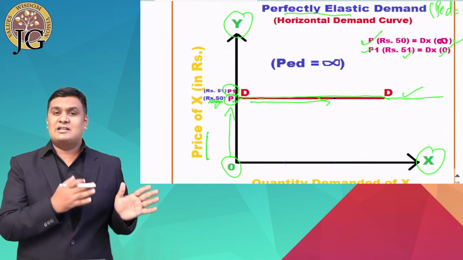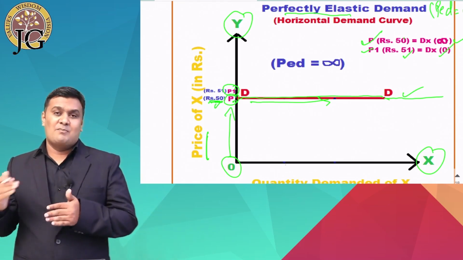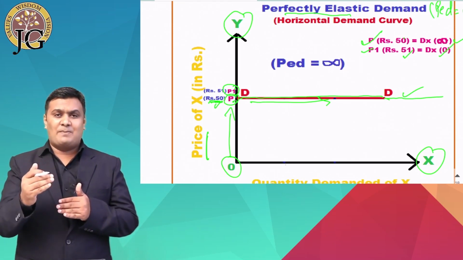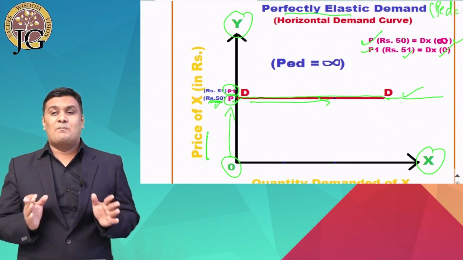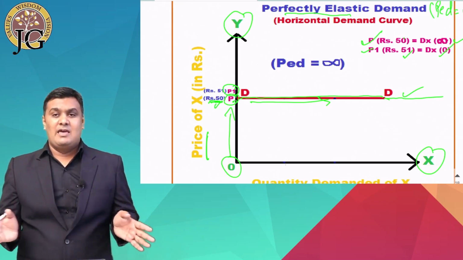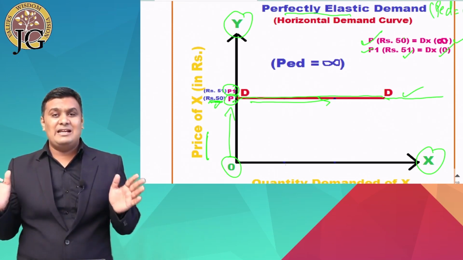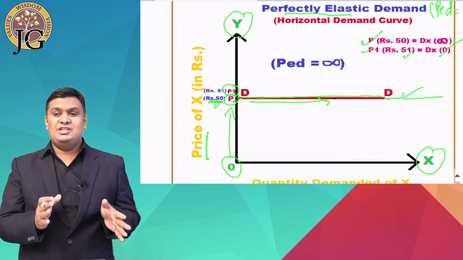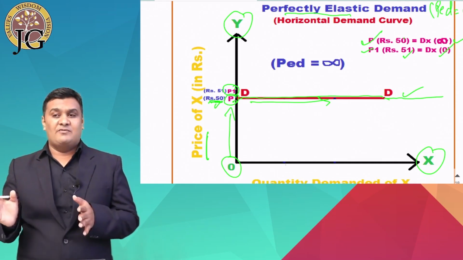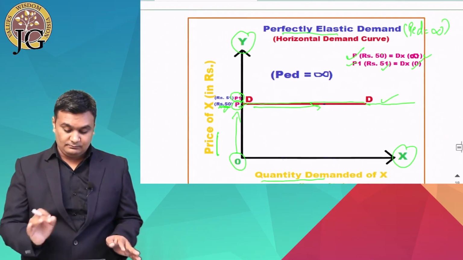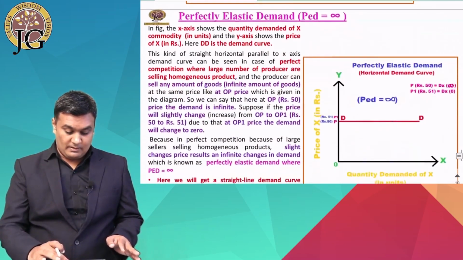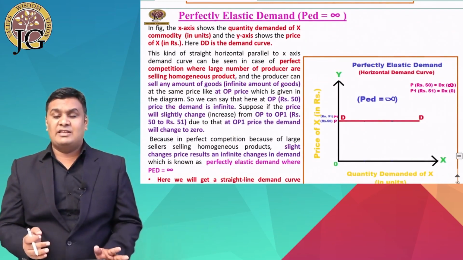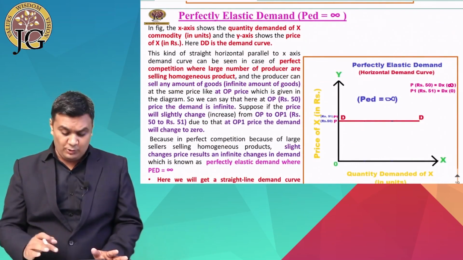Earlier at price P the demand is at an infinite rate, but when you slightly move the price up, the demand becomes 0. So it is called perfectly elastic demand, and perfectly elastic demand indicates that the change in demand is equal to an infinite rate. Here again I have given the explanation which will be helpful for you.